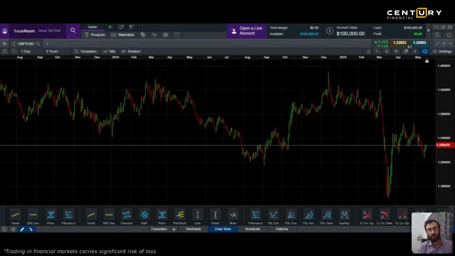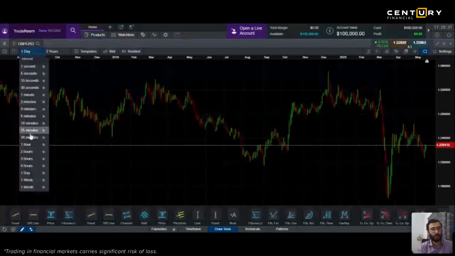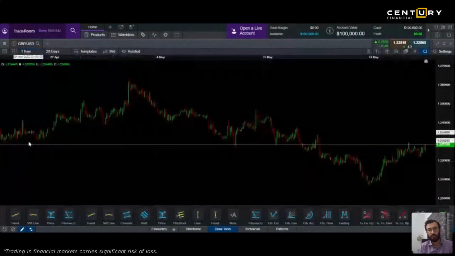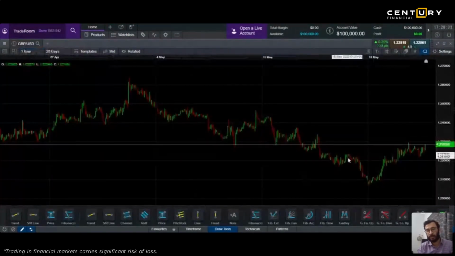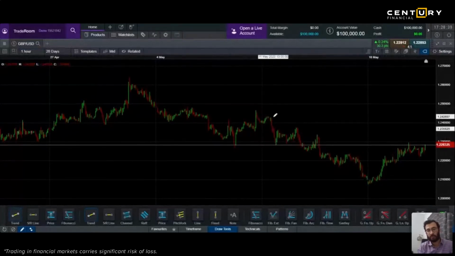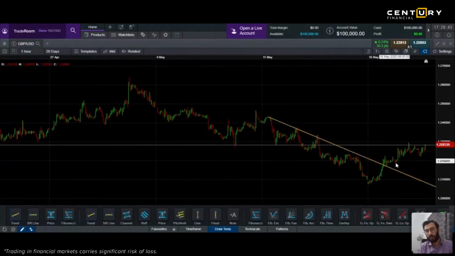Okay, now pound and dollar, this is a 1 day chart. We are still talking about daily trades, so I'm going to make it 1 hour. Okay, now this is 1 hour. Now in 1 hour, what I see is that there was a downtrend going on here, right? Which is broken, still high.